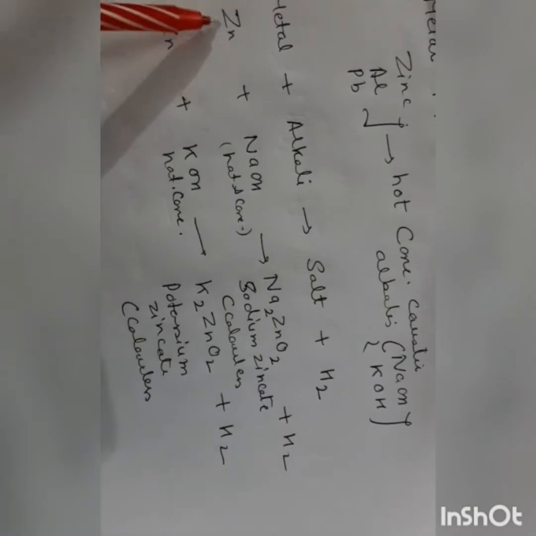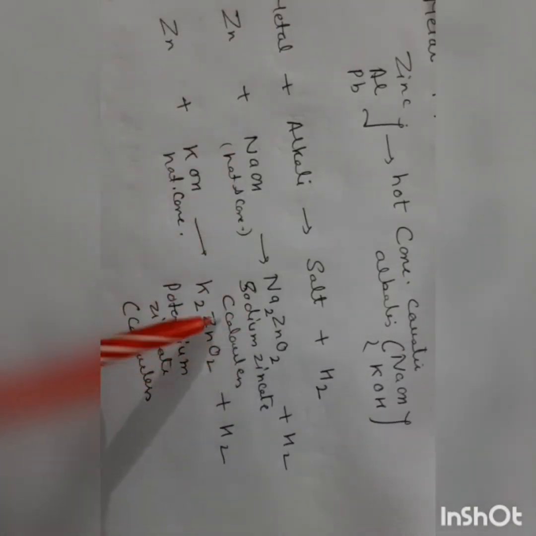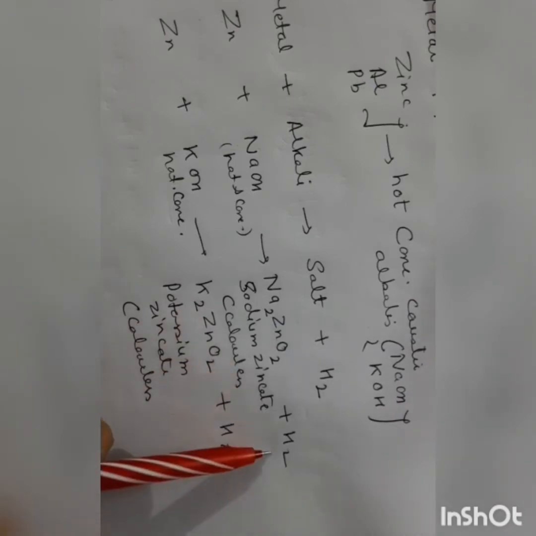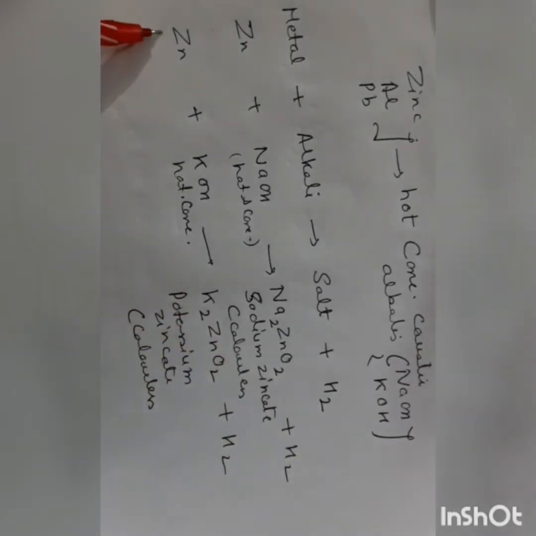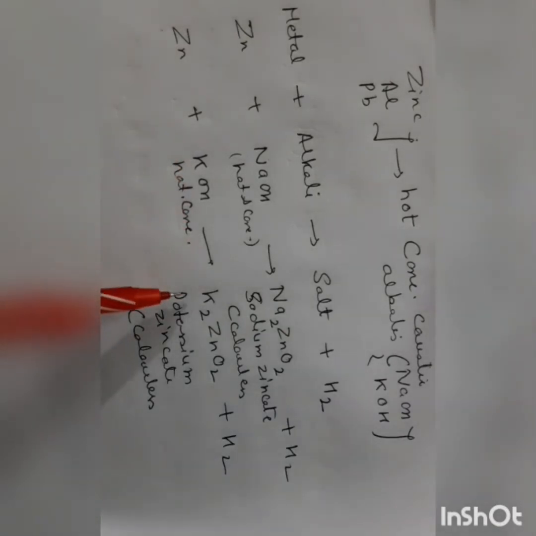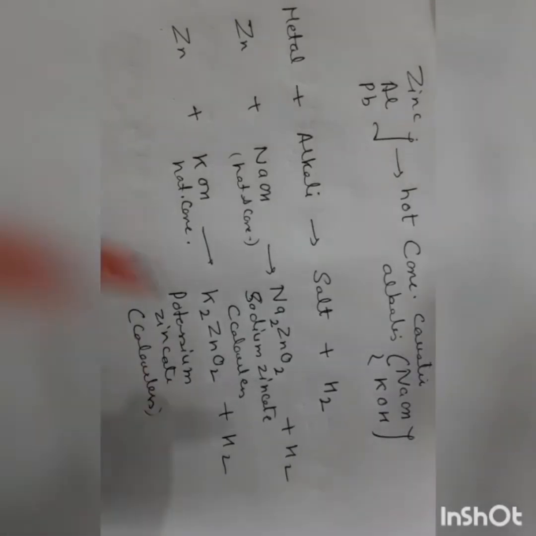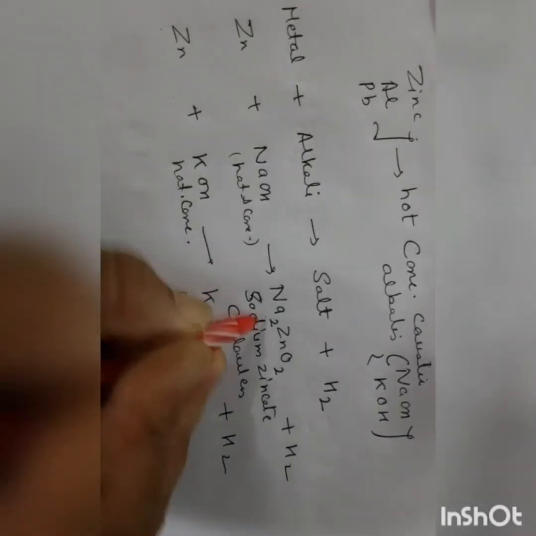So here when zinc reacts with sodium hydroxide, sodium zincate is formed, which is colorless, and hydrogen gas is liberated. Similarly, when zinc reacts with hot and concentrated potassium hydroxide, then potassium zincate is formed, which is also colorless. Now I will balance the equation.